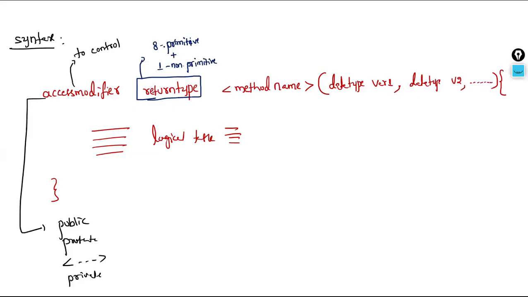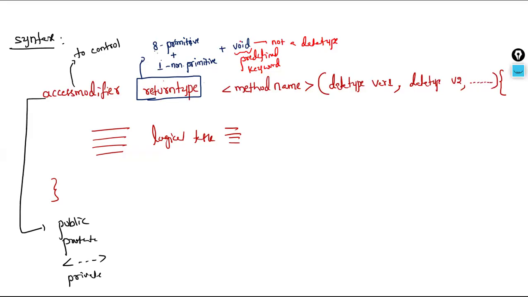At this point of time, along with these 9 possibilities, there is one more possibility, that is void. What is this void? Void is a predefined keyword. Is it a data type? Void is not a data type in Java. So all these 9 are data types that we already discussed, and we have seen their usage with the syntax. But void is not a data type. Point to remember.